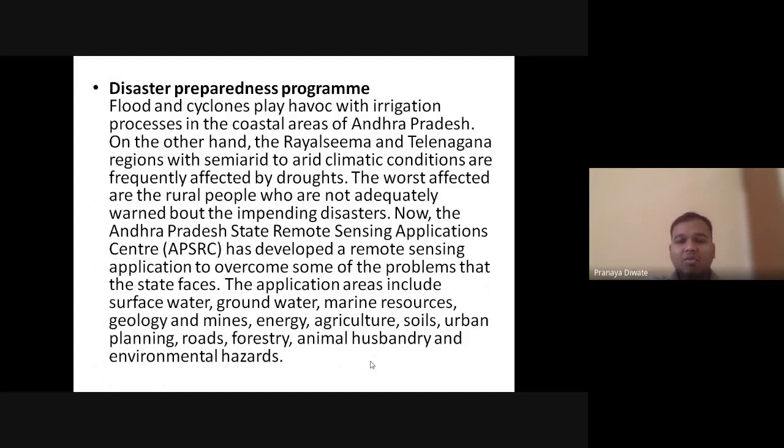Now different state remote sensing agencies have developed remote sensing applications to overcome some of the problems the states have faced. The application areas include surface water, groundwater, marine resources, geology and mines, energy, agriculture, soil, urban planning, roads, forestry, animal husbandry, and environmental hazard. All this can be covered in the program by the state government so that management can be done.